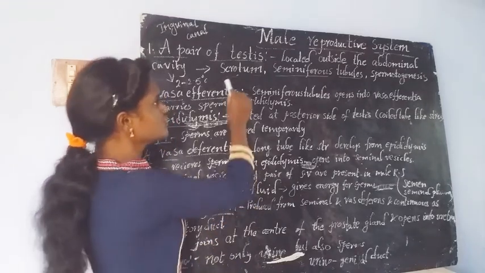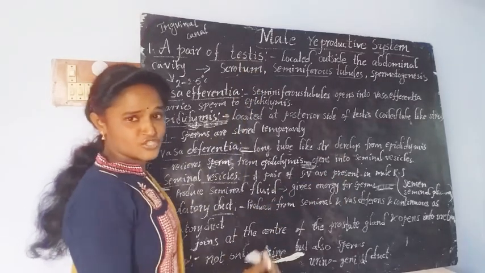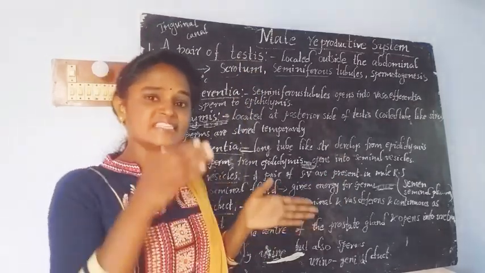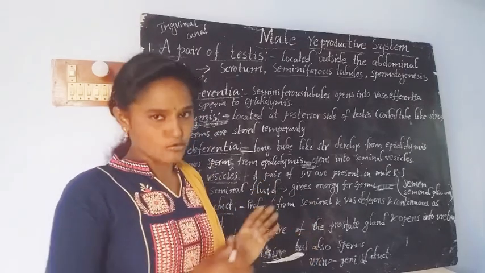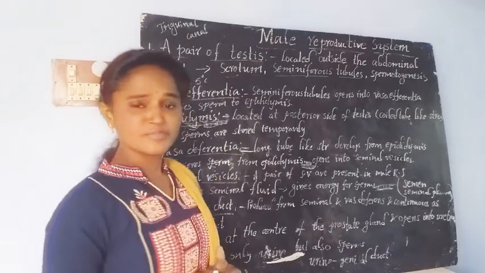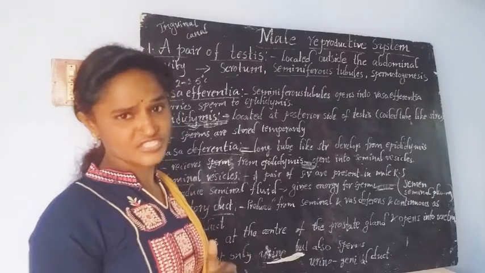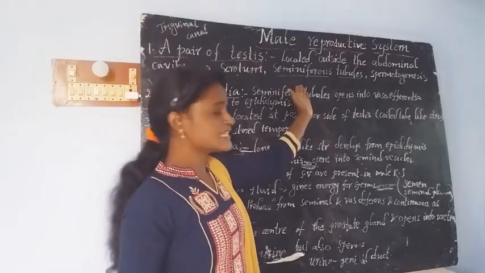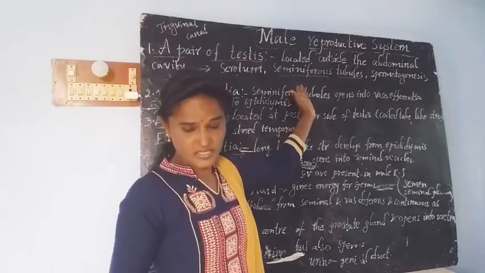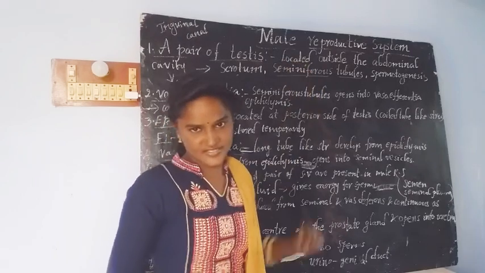Remember, the testes are located just below the abdominal cavity, they are ball-like structures, present in a pouch called the scrotum, and they contain many tubular structures called seminiferous tubules, the functional and structural units of the testes.